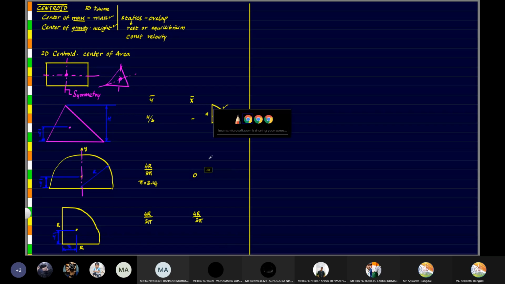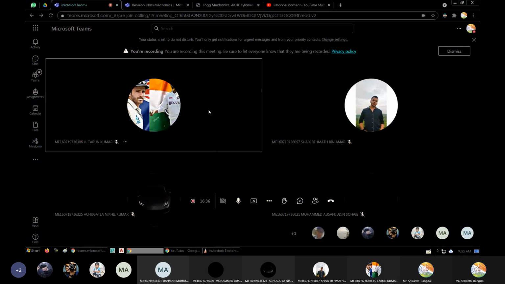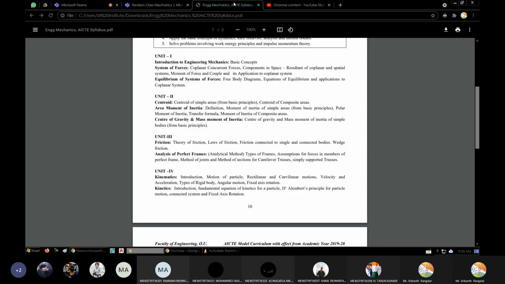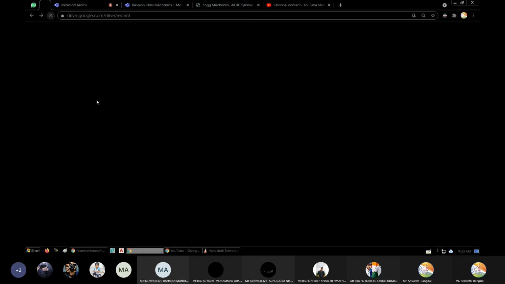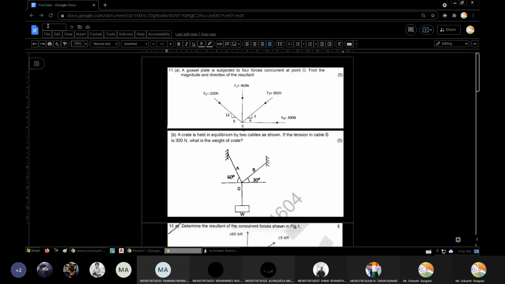Now let's take up a problem from one of your question papers. For an equilateral triangle, where is the center? We can apply the same formula which we learned here, right?